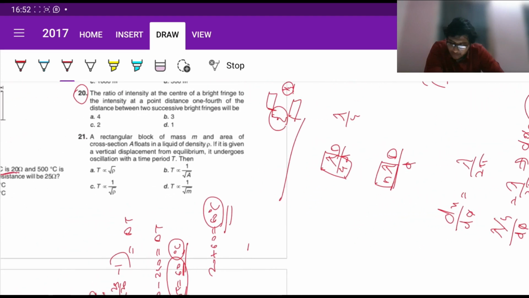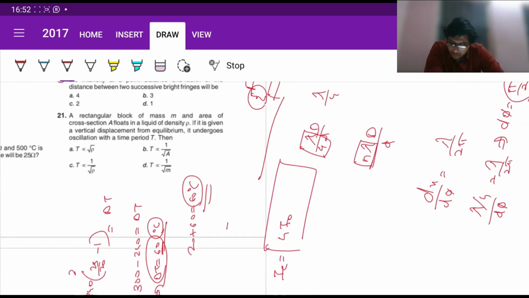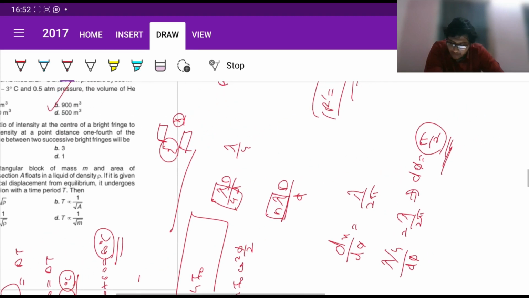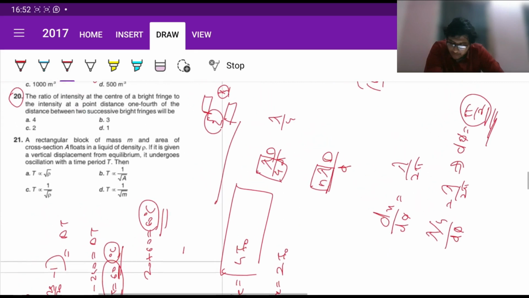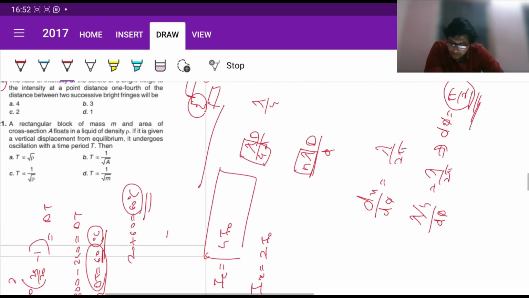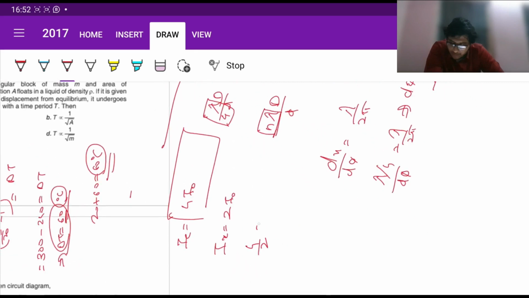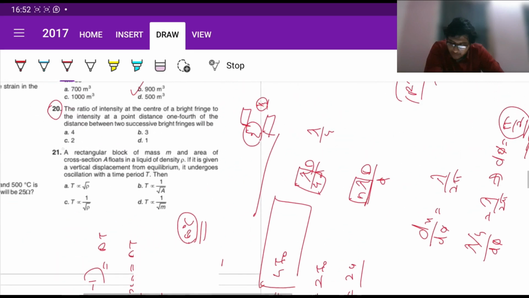So at the center intensity is given by this much, but since at the central bright fringe phi is 0, so automatically it becomes I naught at the center. Now I at this given position is given by 4 I naught cos squared phi by 2. Phi here is pi by 2, the whole thing becomes pi by 4, cos squared is half of it, so twice I naught. So the ratio they asked is bright fringe to this point, so 4 by 2, which is 2. So directly C.